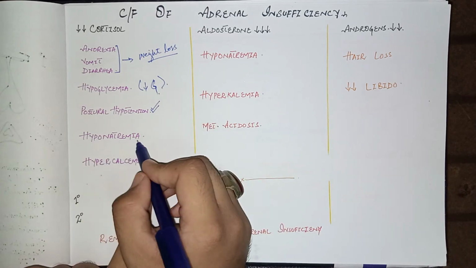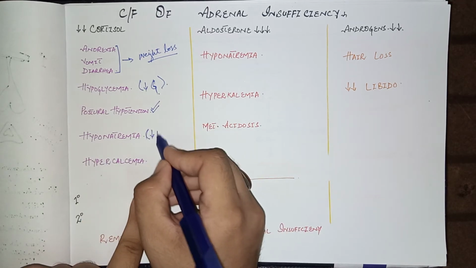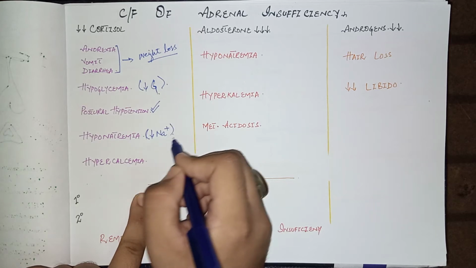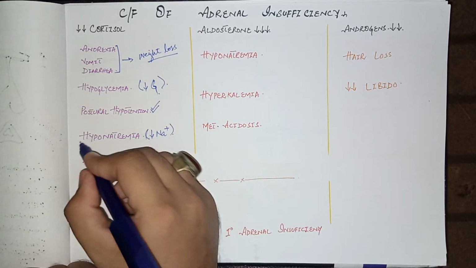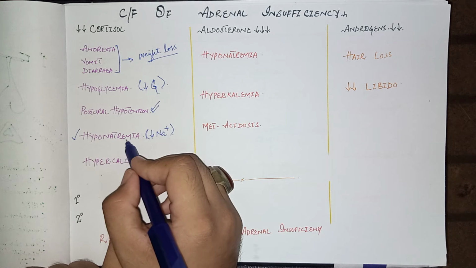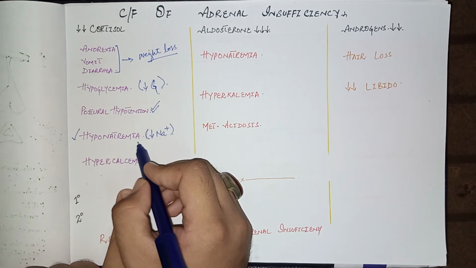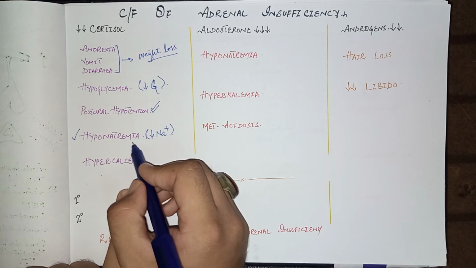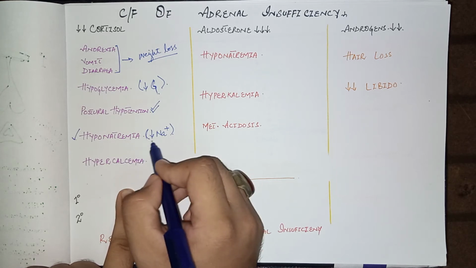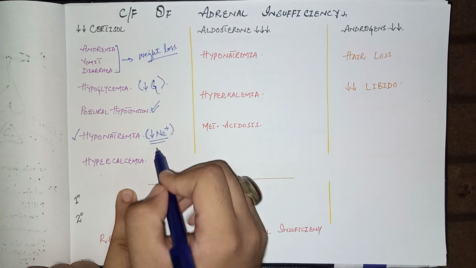And the other feature is hyponatremia, that is reduced sodium levels in the blood. But this hyponatremia is dilutional. It means that when there is a reduced amount of cortisol, it ultimately increases the ADH levels and water retention in the body. As a result, dilutional hyponatremia may occur.